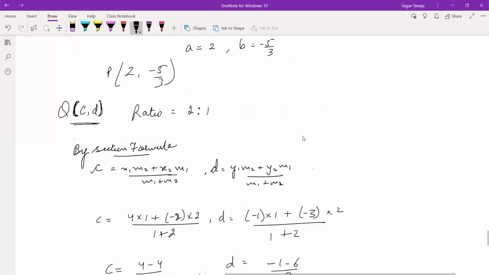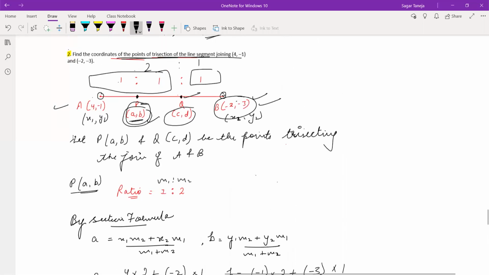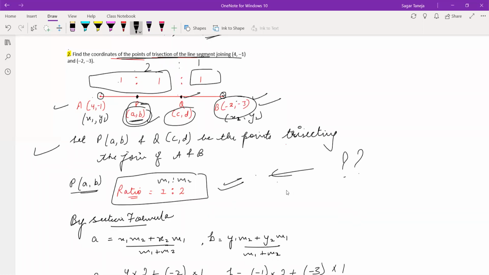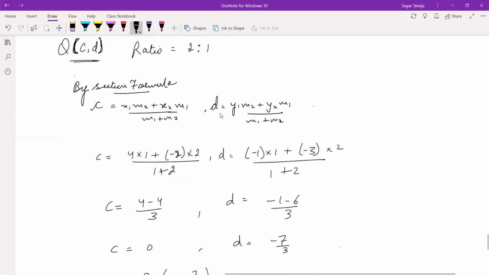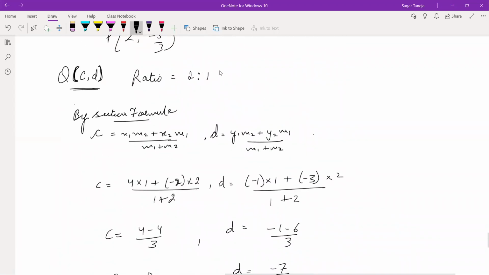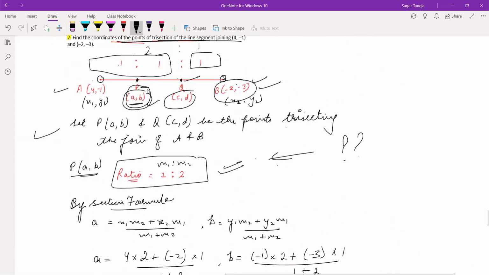Abhishek, just tell me at which point you are confused. In the first part I took this ratio. Are you confused here? Yes or no? No. It means you are confused in the second one. Sir, why did you take 2:1? I want to solve it by 1:1 with the help of points P and B. Is it?